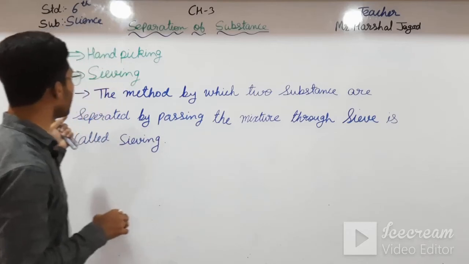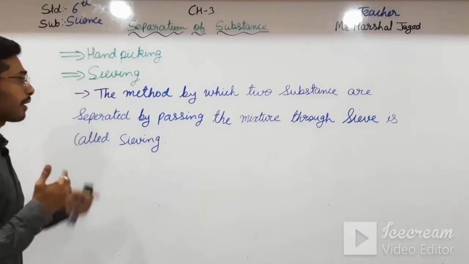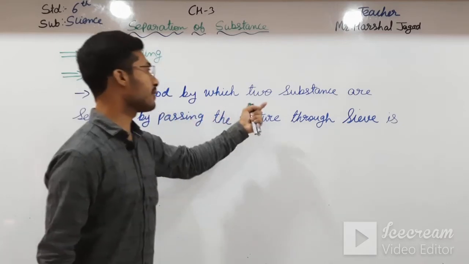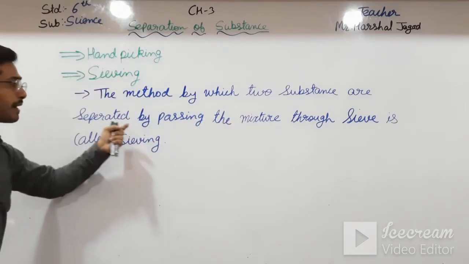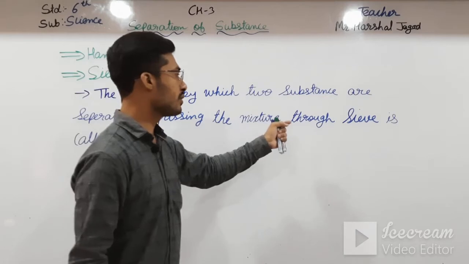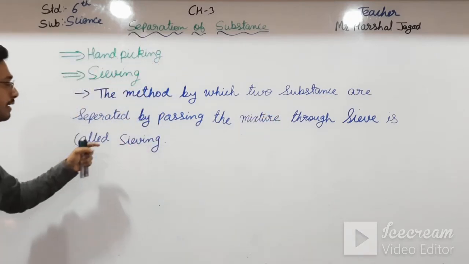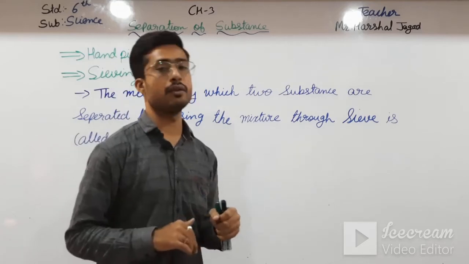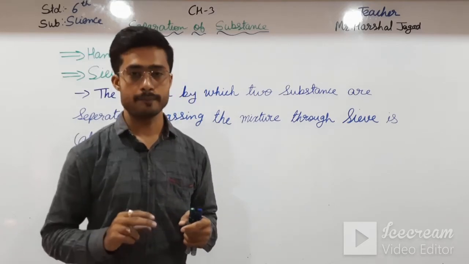Okay students, then we have seen sieving. What is sieving? The method by which two substances are separated by passing the mixture through a sieve is called sieving. Okay students, in this video we have seen both.